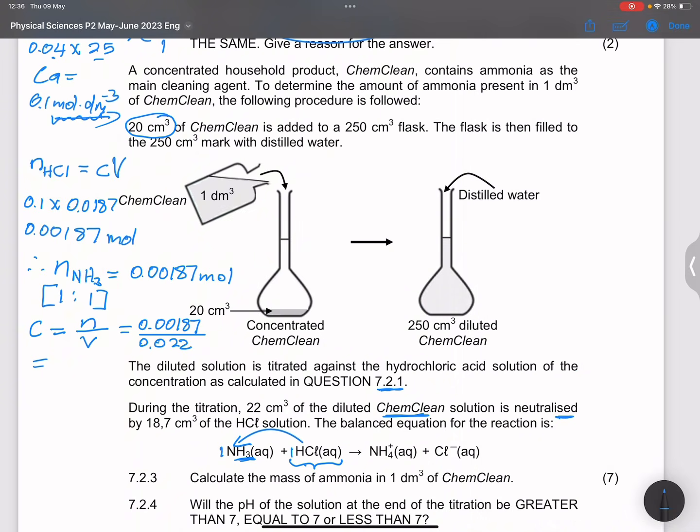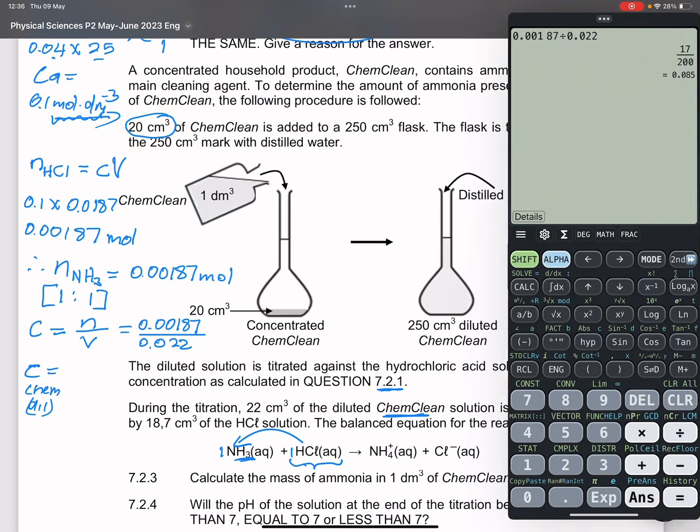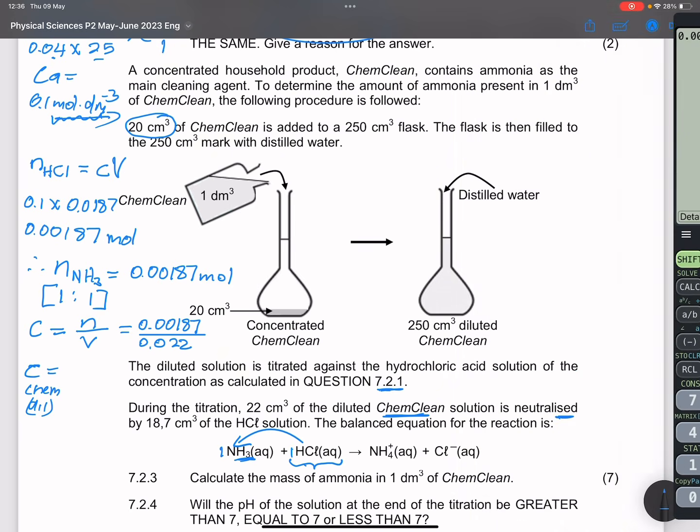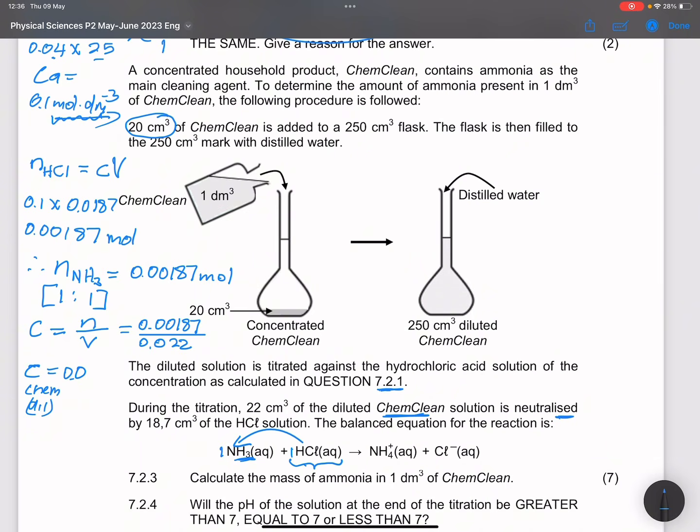So the concentration of ChemClean, ladies and gents, but this is the diluted amount, is equal to 0.085 moles per cubic decimeter. I want you to note this is the diluted ChemClean that came from this.